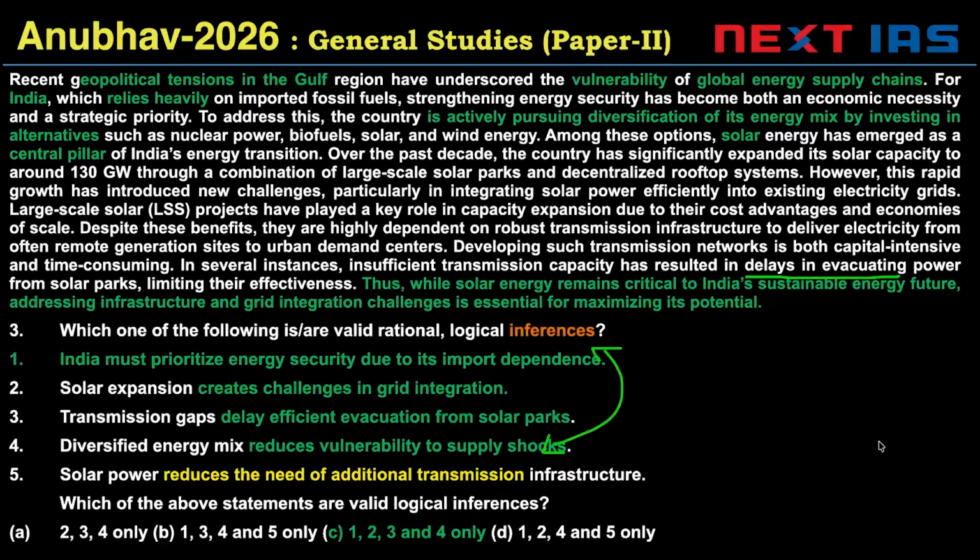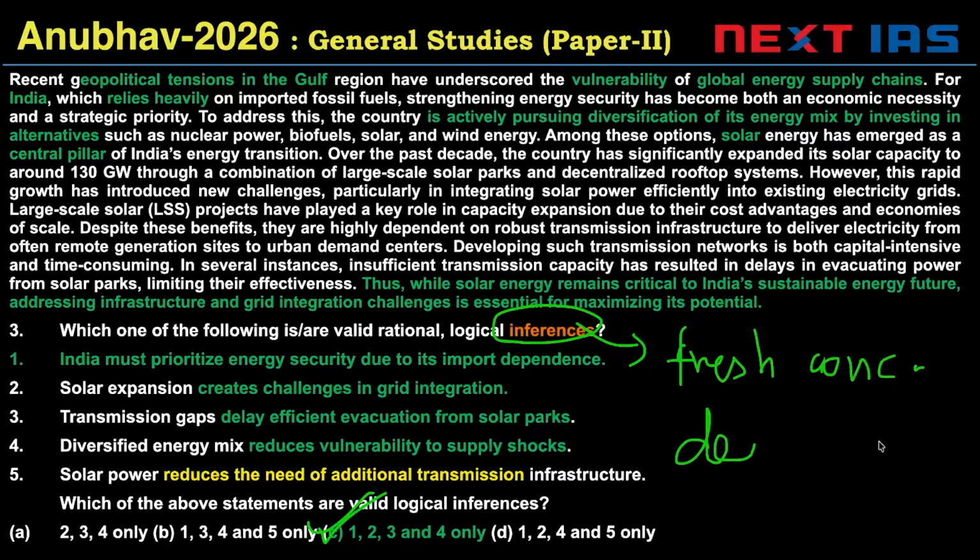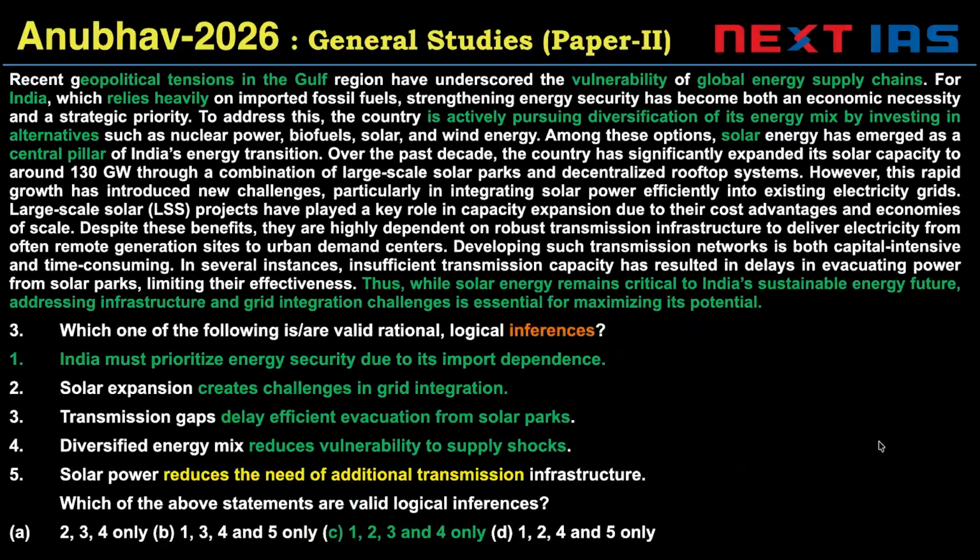And 5 says solar reduces the need of additional transmission. Reduces the need of additional transmission. So 5 is invalid. C is the right answer. Inferences, by the way, I just want to highlight, are fresh conclusions derived from evidence. We have to find evidence in the passage and then we have to derive fresh conclusions. So C is the right answer.